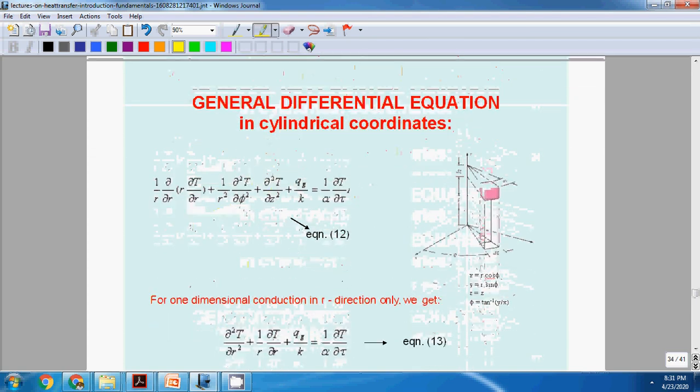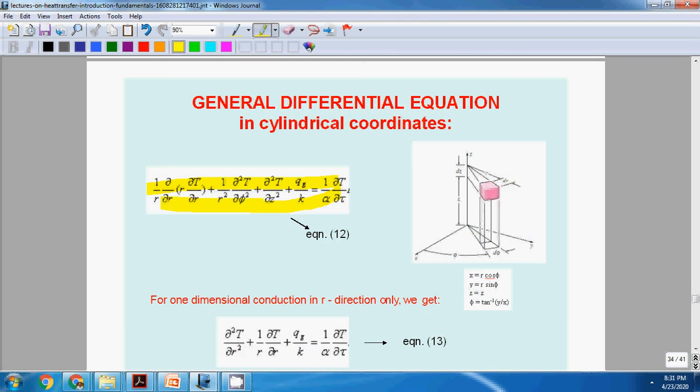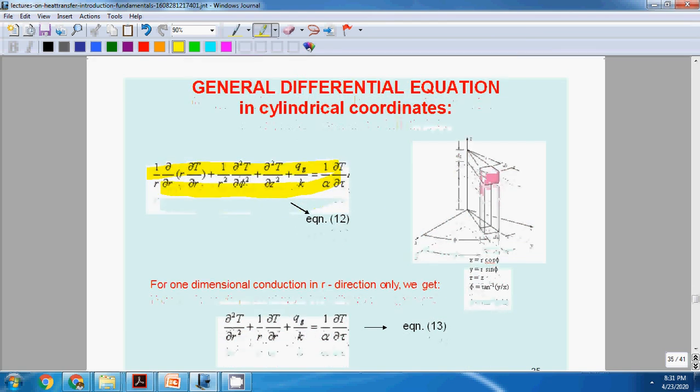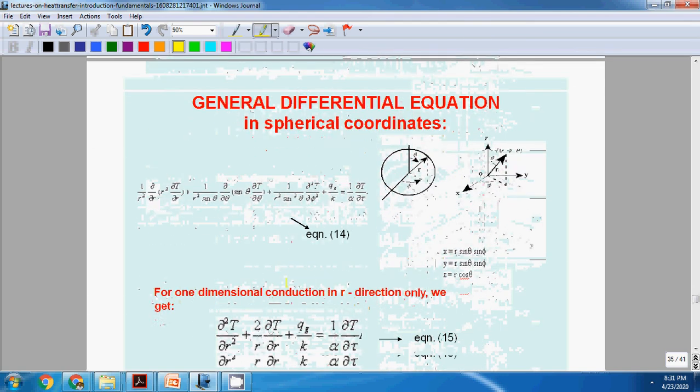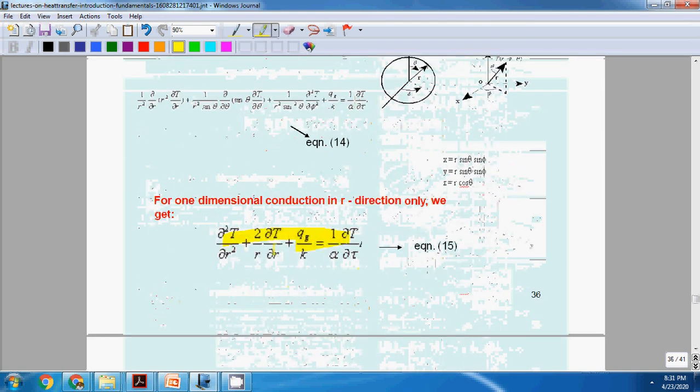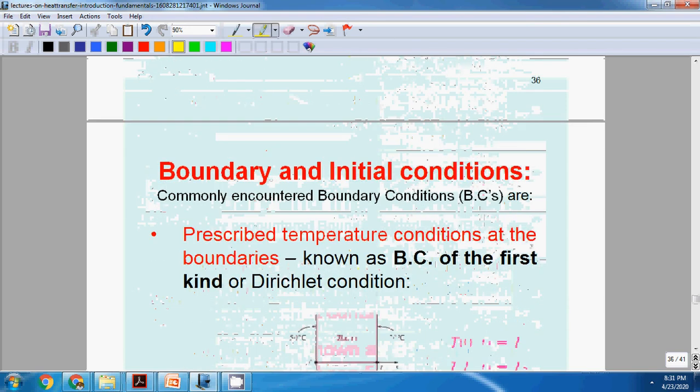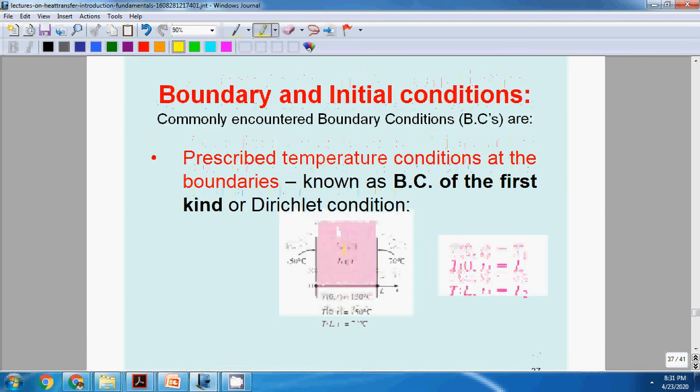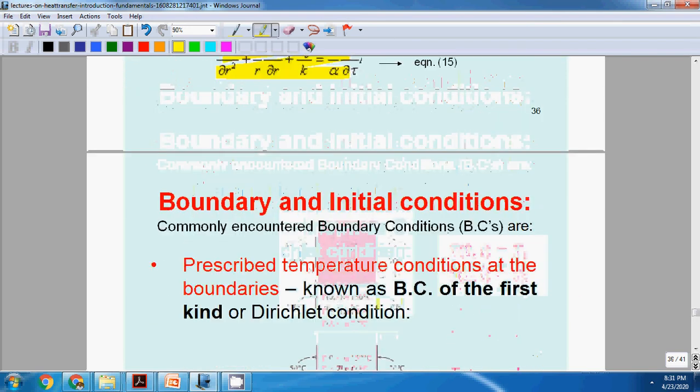For a cylindrical coordinate system, if we derive it, we'll get an equation like this. In the next lecture video, we'll discuss boundary conditions.